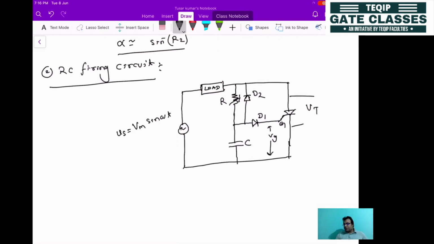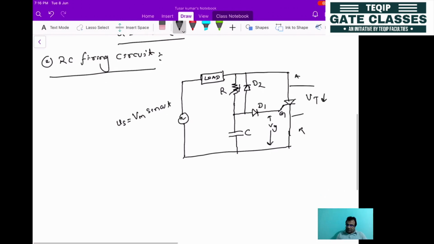So whenever the capacitor gets charged to a voltage equal to the threshold value, then the device will be switched on and the current will flow from anode to cathode. But how is it done? So let's see that. What is the condition for that?